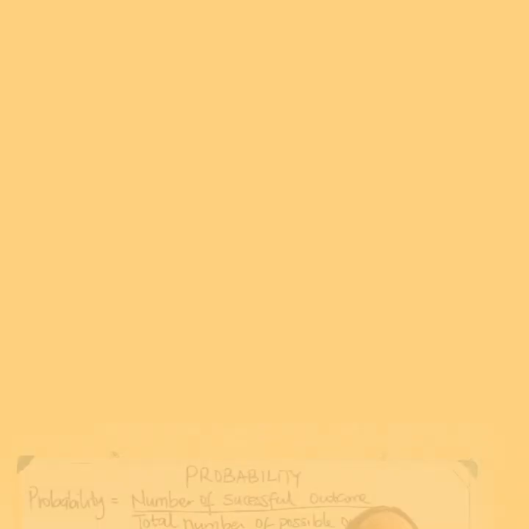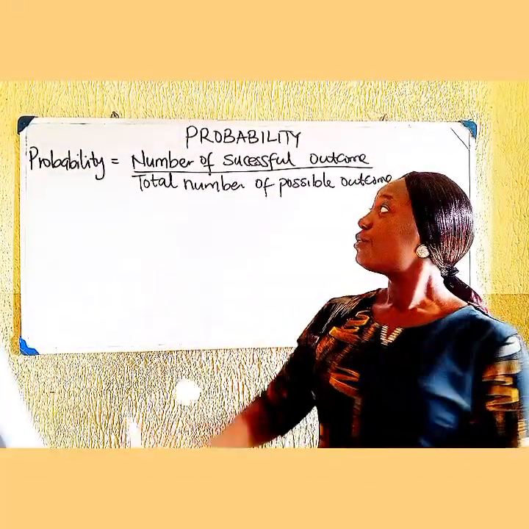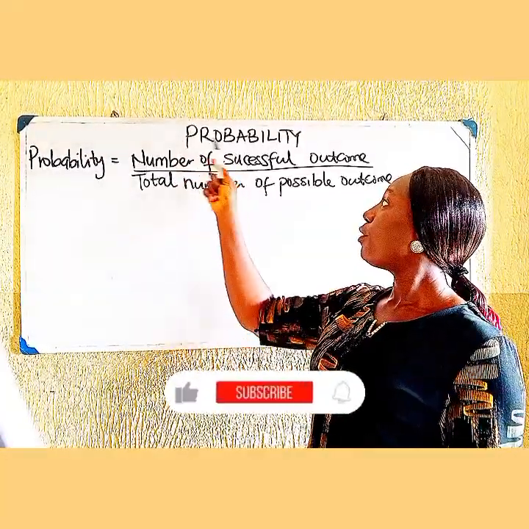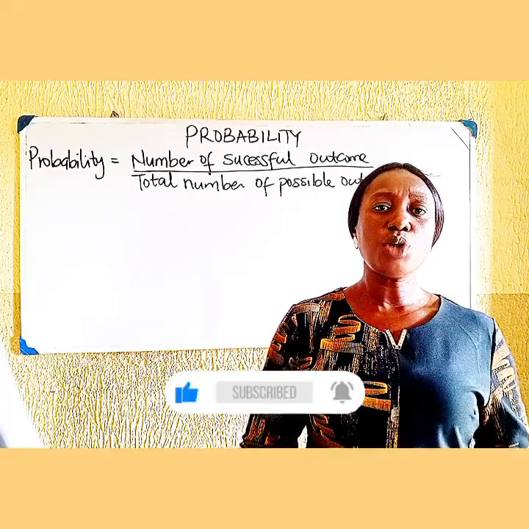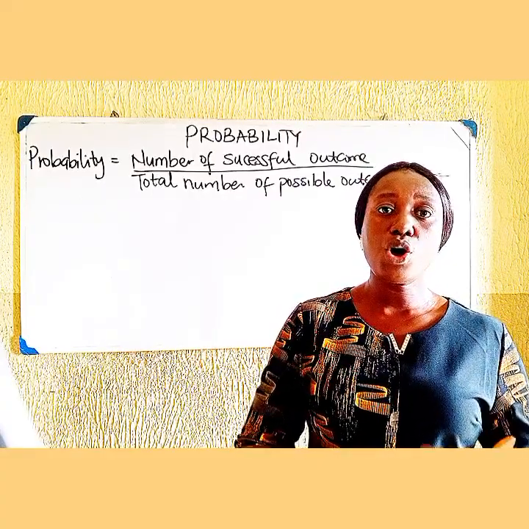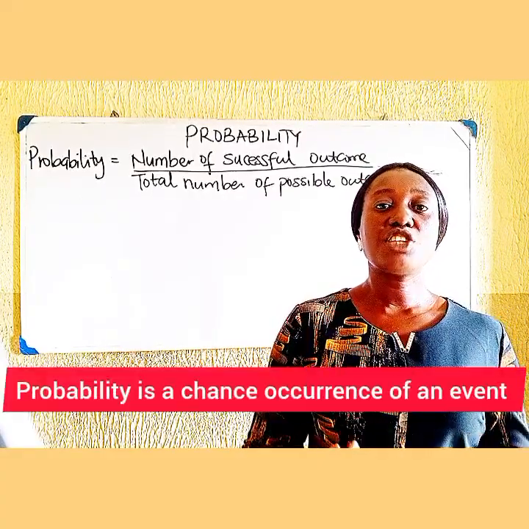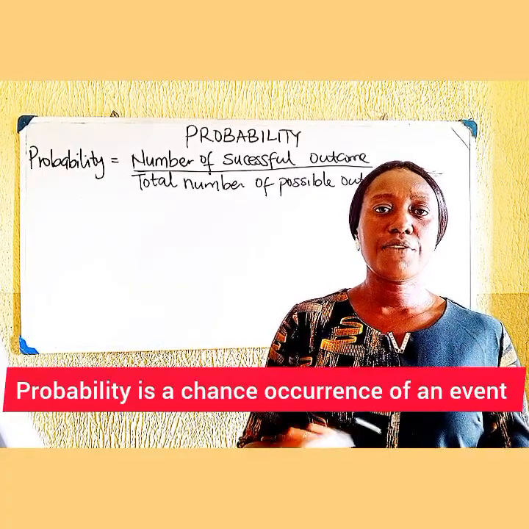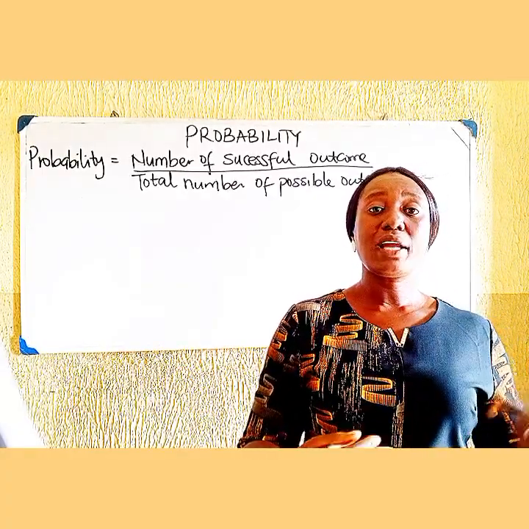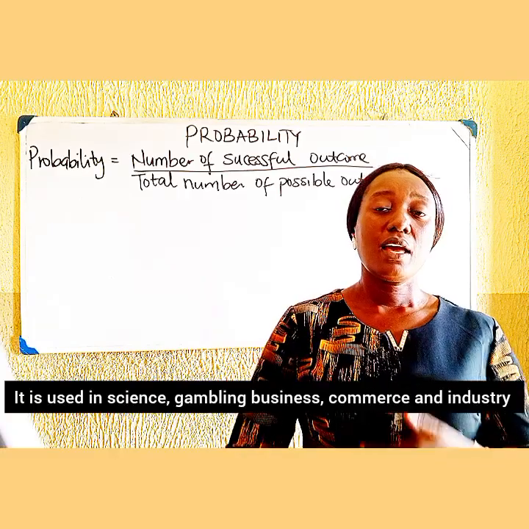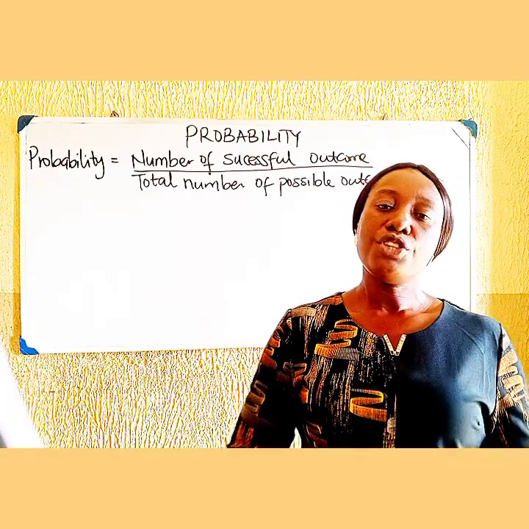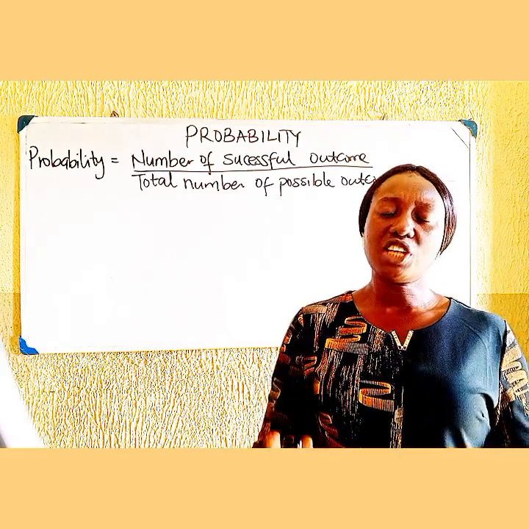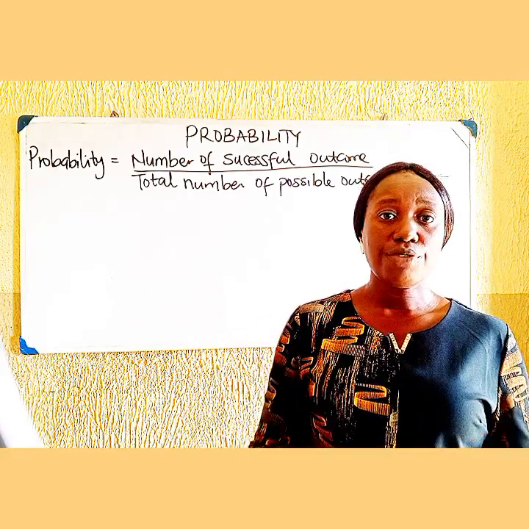Let's go. Greetings everyone. Today we are going to look at probability. Probability is the measure of likelihood of an event happening or not. It is a chance occurrence of an event. Probability is widely used in sciences, in gambling business, in commerce and industry. They use it to predict the chances of things happening in the future.